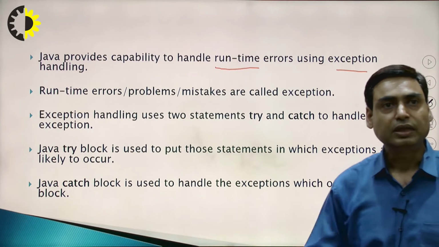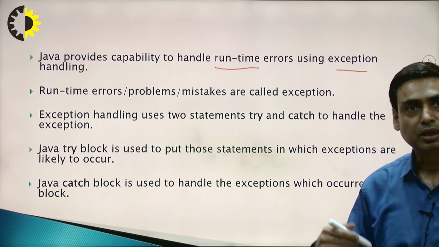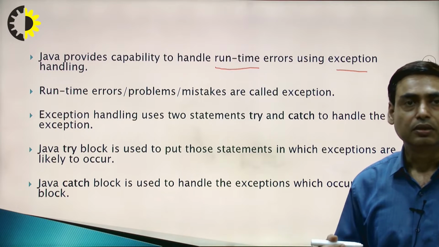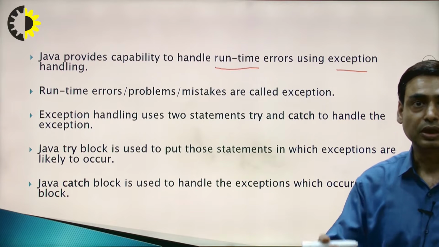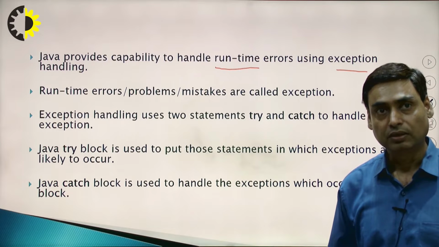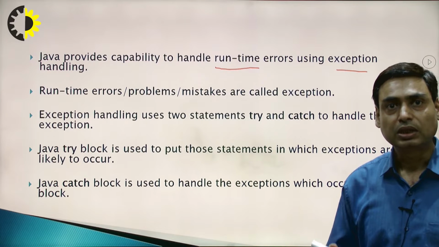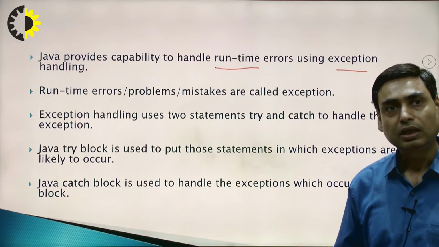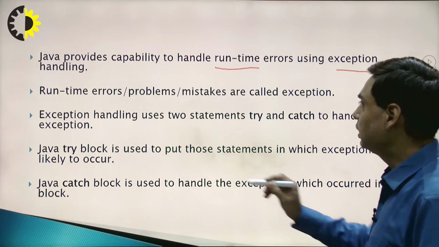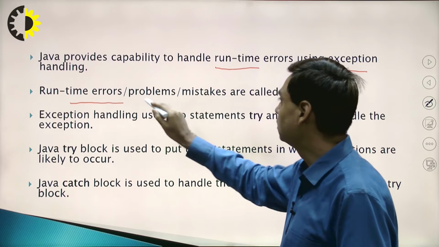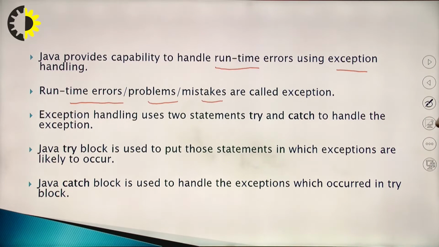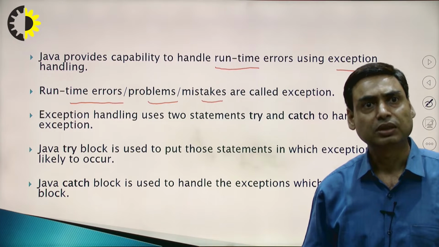Now whenever we write a program, when this type of runtime error occurs, the program terminates abnormally and the user is not able to work on that program. So you must have some way to handle this type of error at runtime. So exception handling comes into the picture. If any error comes at runtime, you are able to handle it. So basically it is dedicated to any runtime errors, problems, or mistakes, which we call an exception.